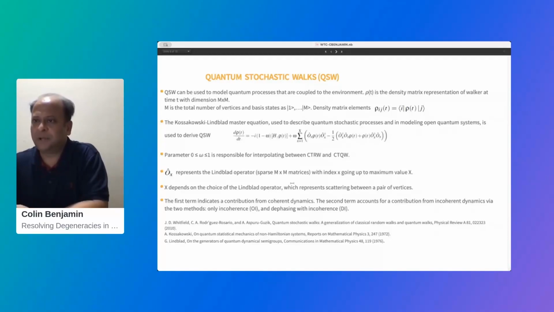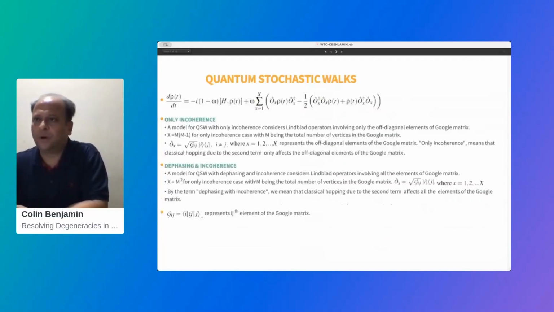L represents the Lindblad operator, and depending upon what kind of operator you choose, we will have 2 distinct kinds of walks. One is only incoherence, where only the off-diagonal elements of this operator are affected. So these only correspond to the off-diagonal elements, and they are weighted via the matrix generated from the adjacency graph of your Google matrix. The other is dephasing with incoherence, which affects all the elements of your adjacency graph.